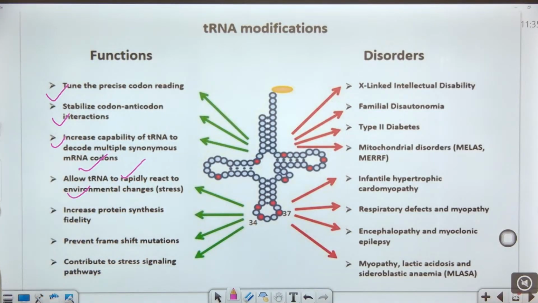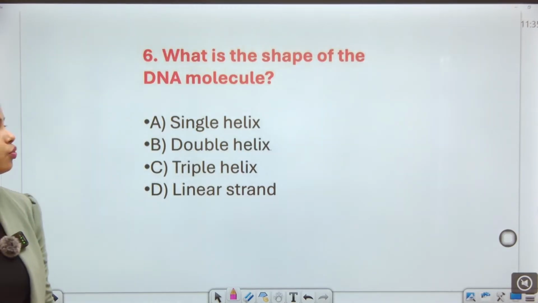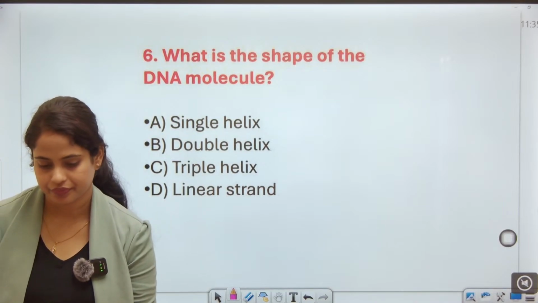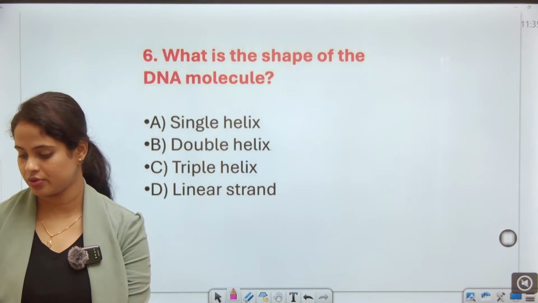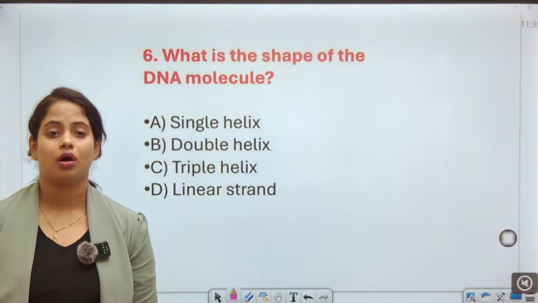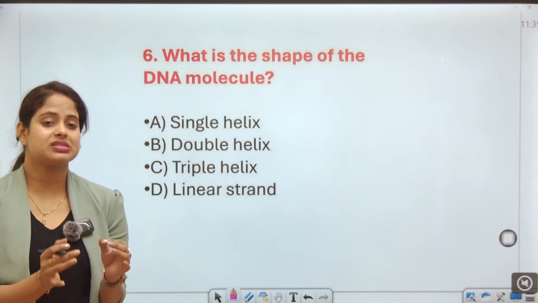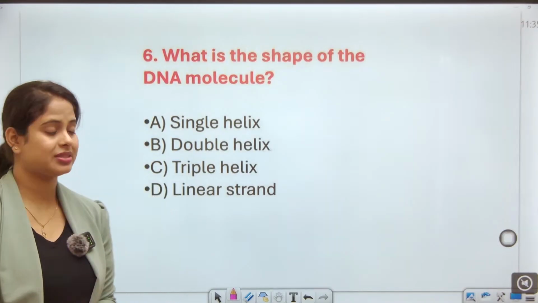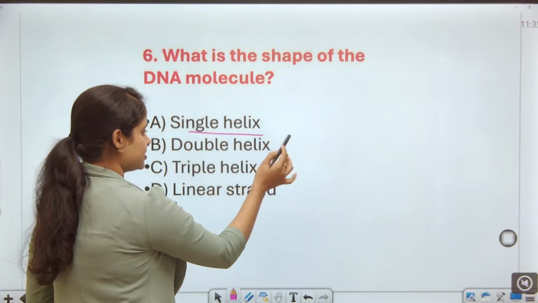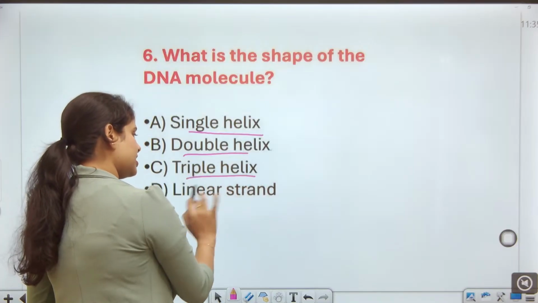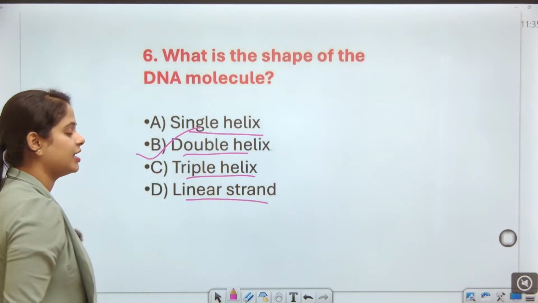Guys, the next question: what is the shape of the DNA molecule? DNA molecule always has a double helical structure. That means it is not a single helix, not a triple helix, not a linear strand; this is a double helical structure.